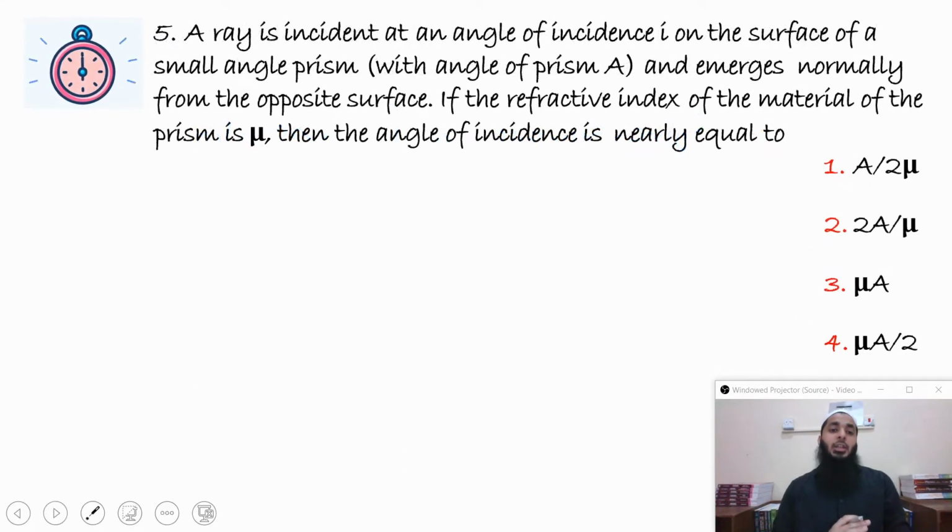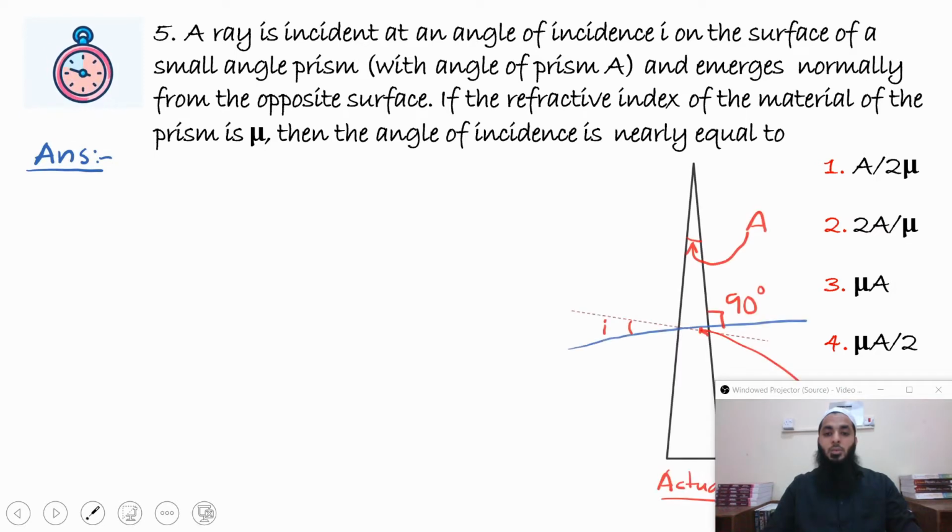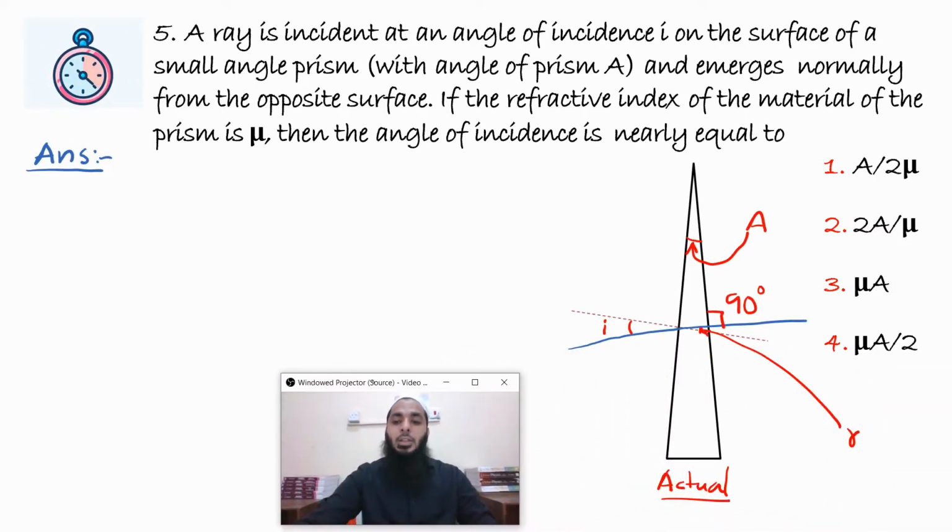A ray is incident at an angle of incidence I on the surface of a small angle prism with angle of prism capital A and emerges normally from the opposite surface. If the refractive index of the material of the prism is mu, then the angle of incidence is nearly equal to. First of all, let's draw the prism. The prism will look something like this. It's a small angle prism, that's why I've drawn the prism like this.